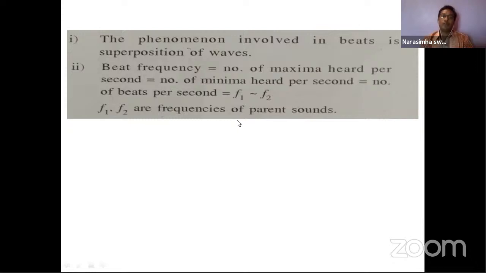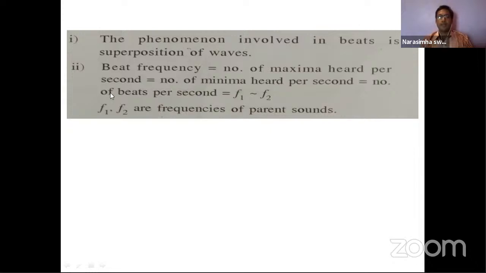And this is the formula whose expression we derived in the morning. Beat frequency is equal to the number of maxima heard per second, which is equal to the number of minima heard per second, which is equal to the number of beats per second. That is the beat frequency.